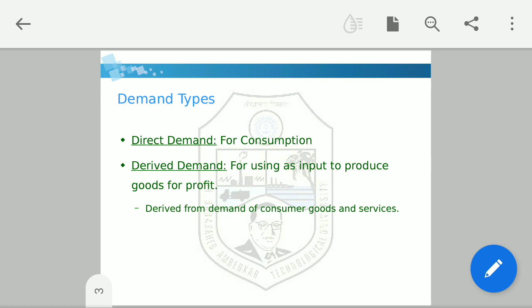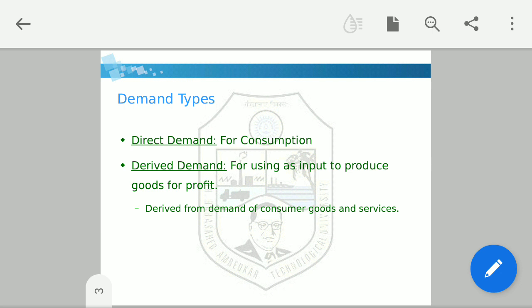Whenever we are buying something for our own consumption, that is known as direct demand. And whenever we are buying something that we are going to use as an input to produce goods for a profit, that is known as derived demand. Derived demand is derived from the demand of consumers of goods and services.